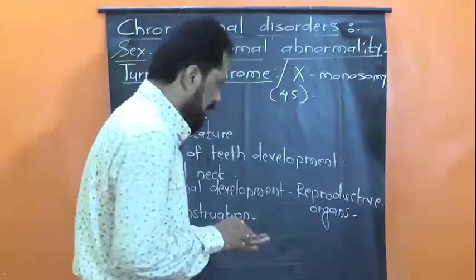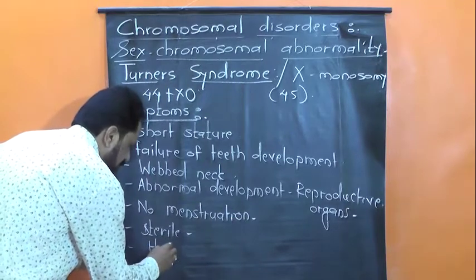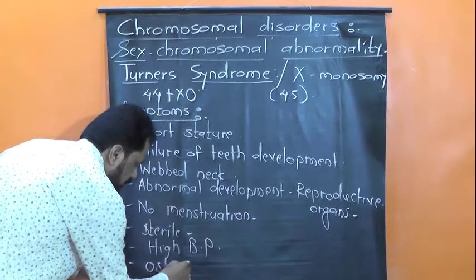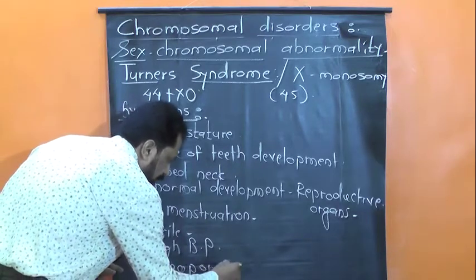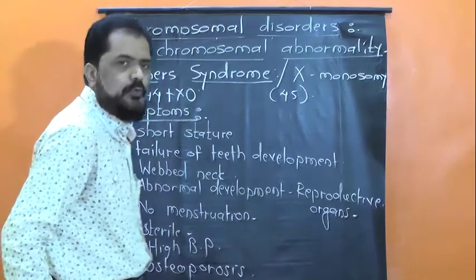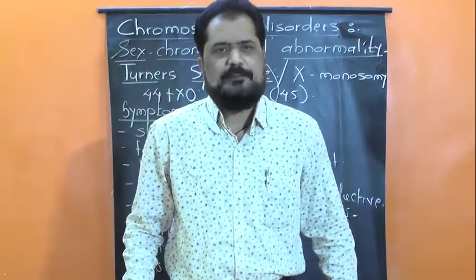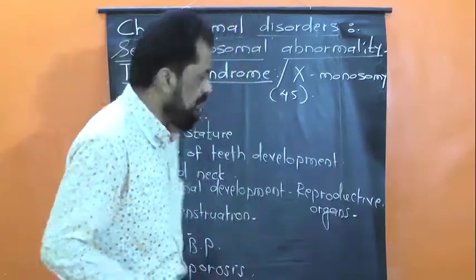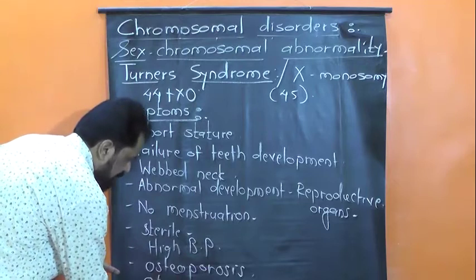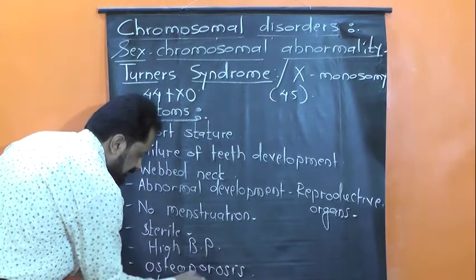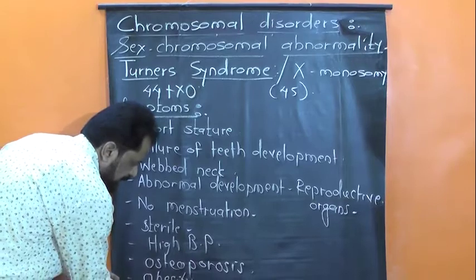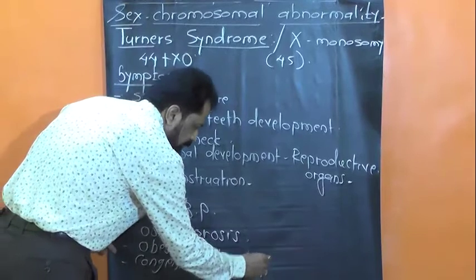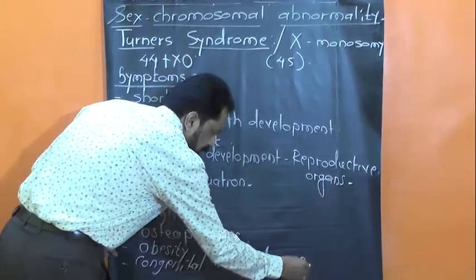Other symptoms are high BP. Usually these sufferers show hypertension, high BP, osteoporosis. It is the disorder of softening of bones due to certain reasons, say maybe due to the low level of calcium and certain hormones. These individuals again show obesity, that is fattiness, also congenital heart disease, that is heart disease since birth, जन्मजात heart disease असणं.